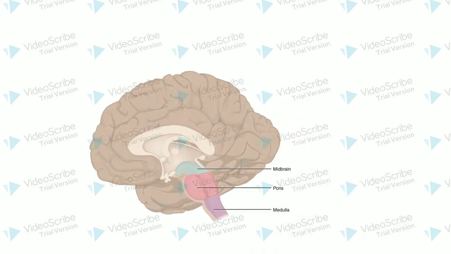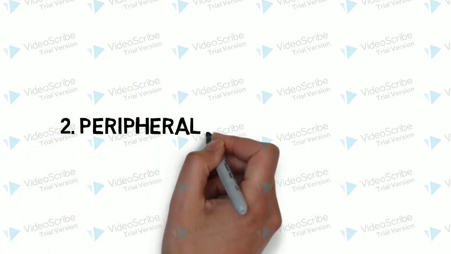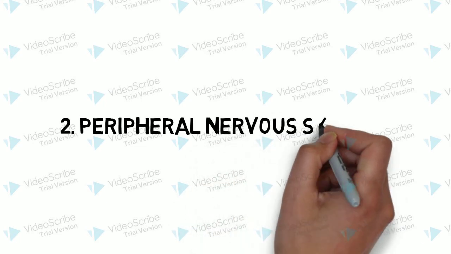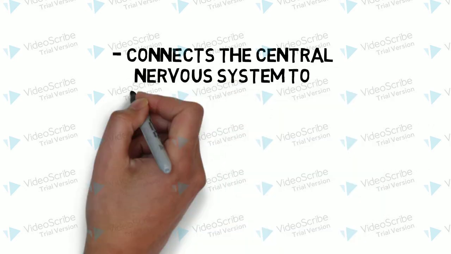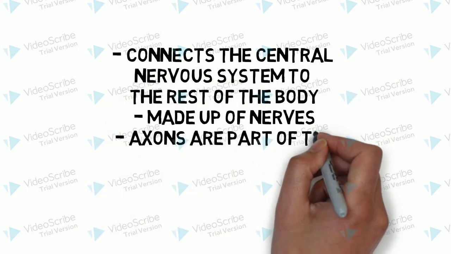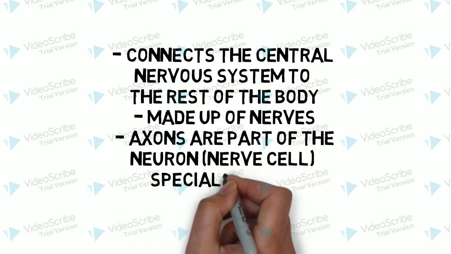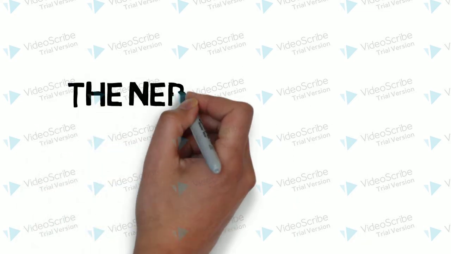would be your peripheral nervous system. The peripheral nervous system connects the central nervous system to the rest of the body. The peripheral nervous system is made up of nerves, which consist of bundles of axons. Axons are the part of nerve cells, neurons, that is specialized for communications.